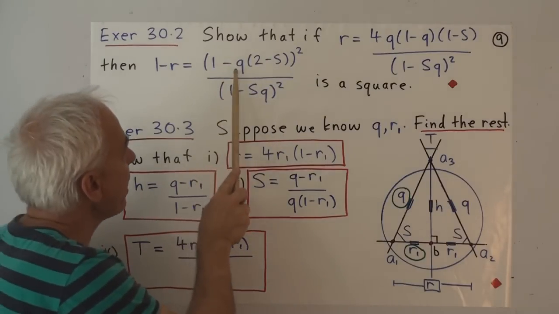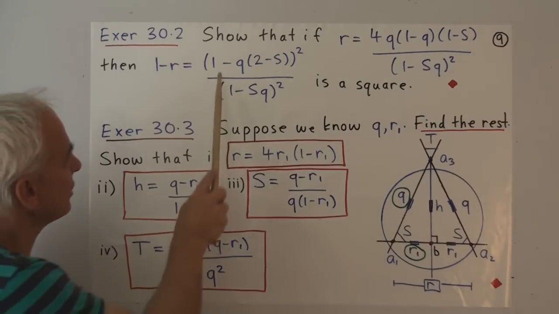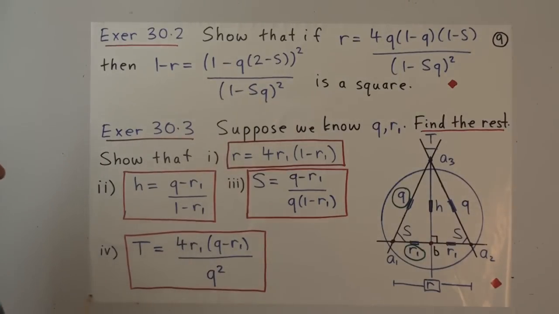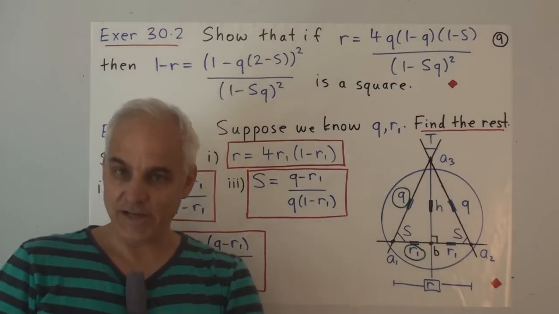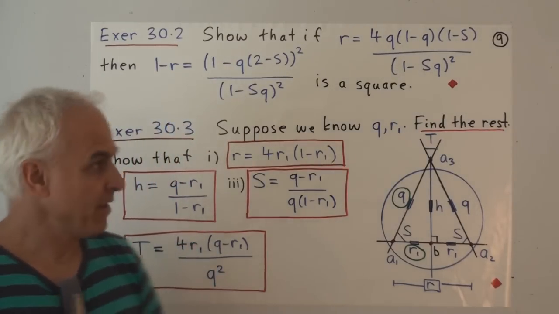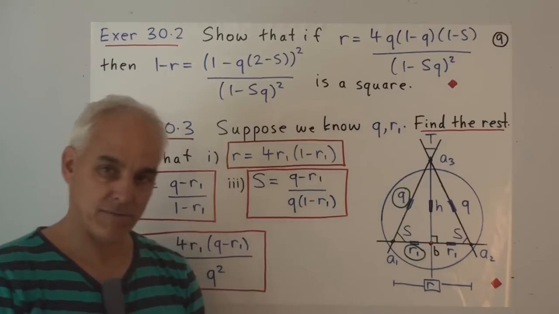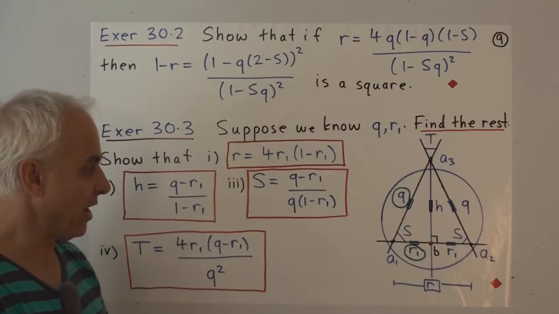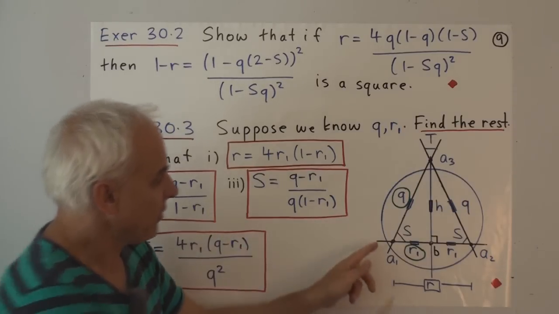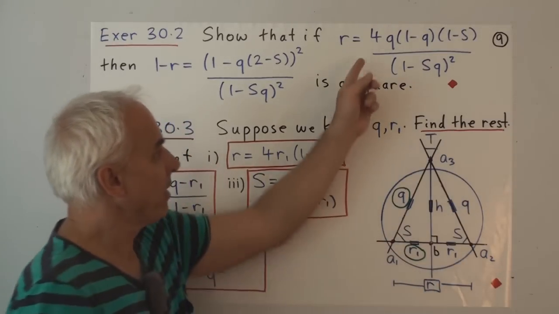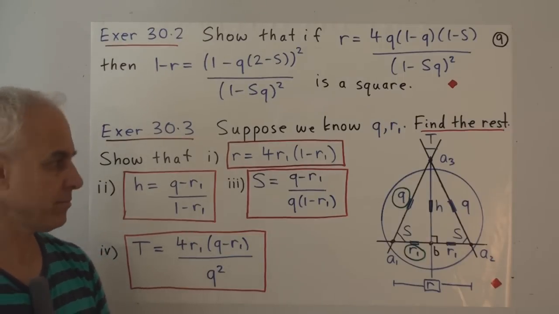The square of 1 minus Q times 2 minus S all squared. It's starting to look like a familiar thing here. This is intimately connected, as we'll see later on when we talk about midpoints. The fact that the side A1, A2 here has a midpoint, which we know it does if there's an isosceles triangle on that base, is intimately connected with the fact that this quadrance R has the property that 1 minus it is a square.